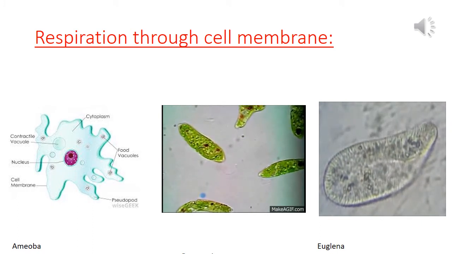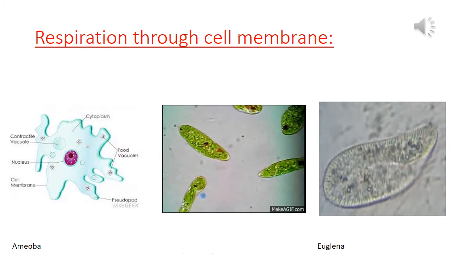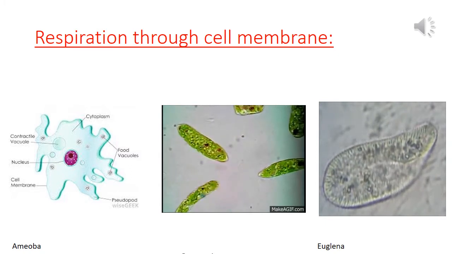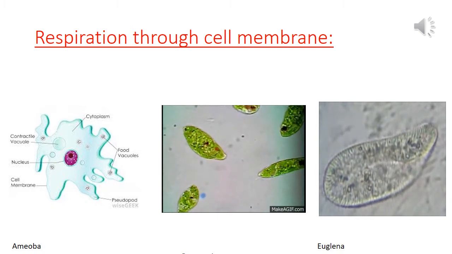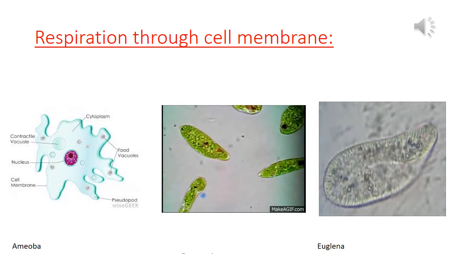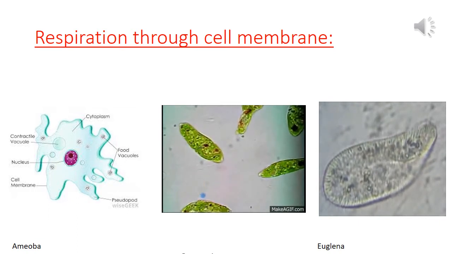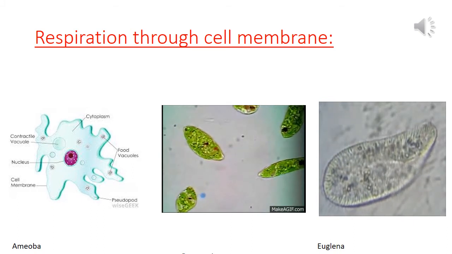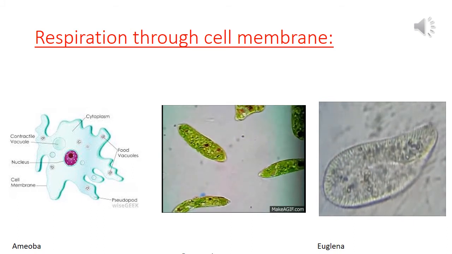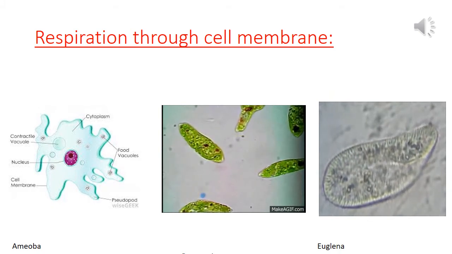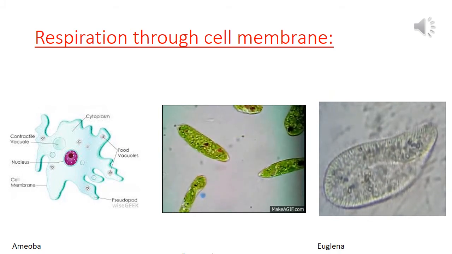The cell membrane is a semi-permeable membrane which allows certain substances or gases to enter the cell and to leave the cell. So with the help of the cell membrane, the exchange of gases takes place by the process of diffusion. We know what diffusion is, right? The movement of the substance, or say the gas here, from an area of higher concentration to an area of lower concentration.